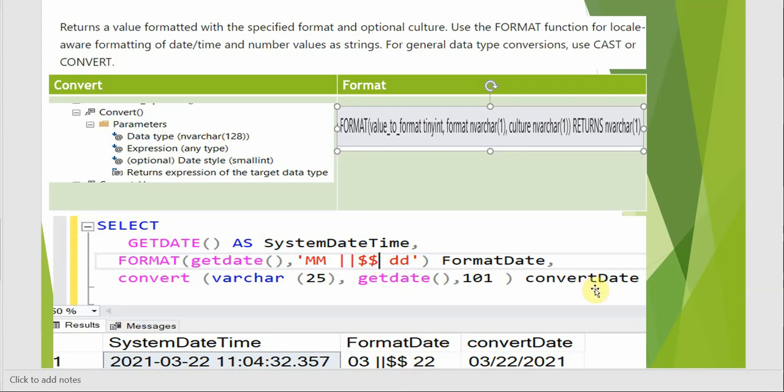While for convert, as we have already seen, we need a style parameter, and these parameters are already defined by Microsoft. There are certain numerics which we can use, and the formats are predefined.